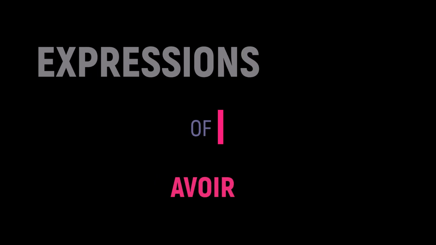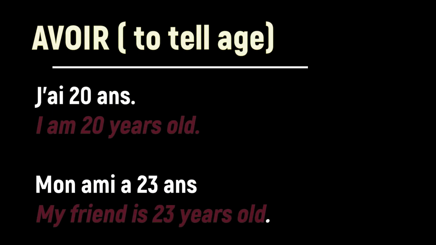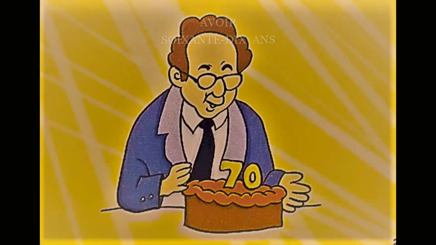Now, after learning the conjugation of avoir, we come to our expressions of avoir. The first expression is that we use avoir to tell the age in French. In French, for telling the age, we use the verb avoir. Here we have the examples. J'ai 20 ans. That means I am 20 years old. Mon ami a 23 ans. This means my friend is 23 years old.